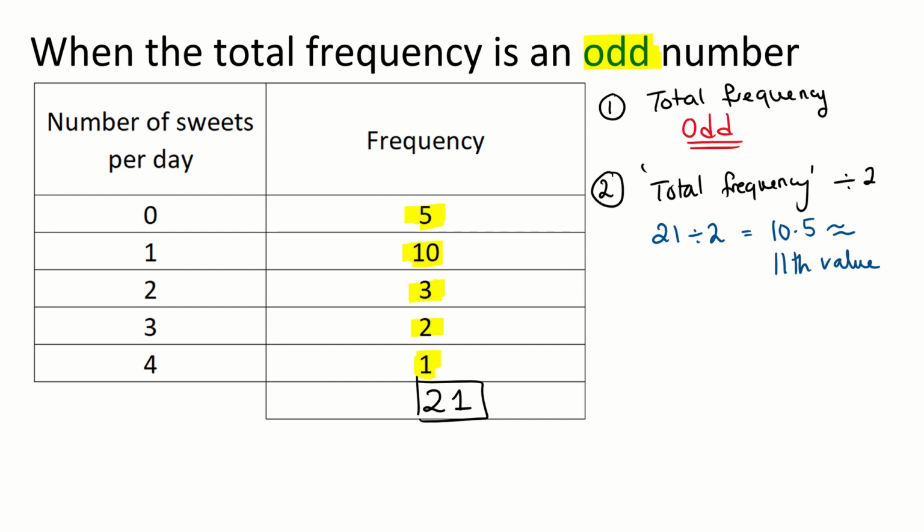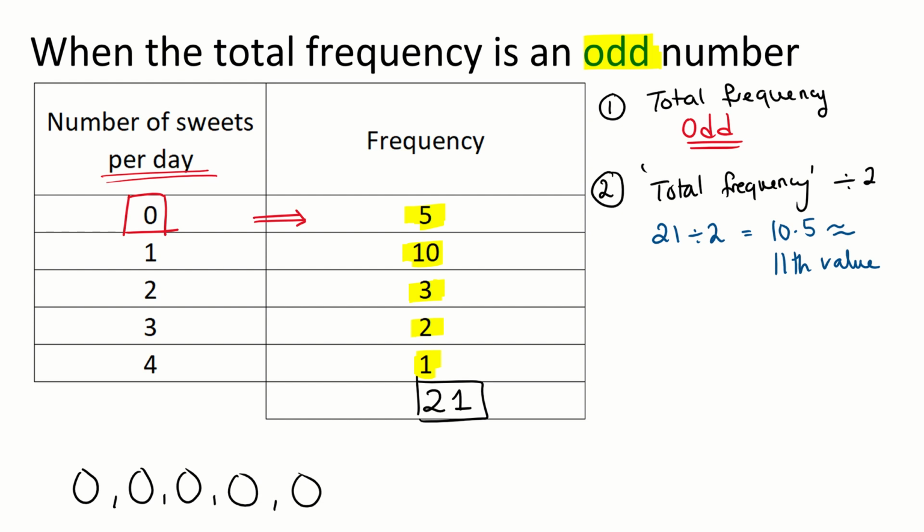Right, this table shows the number of sweets eaten per day by a group of 21 people. How many people eat 0 sweets a day? 5 people. 5 is the frequency. It's how many times the 0 appears. So the 0, if I were to list it, would appear 5 times.